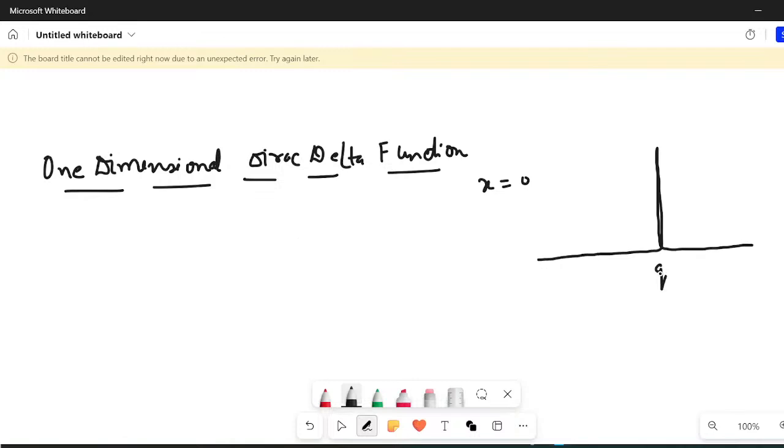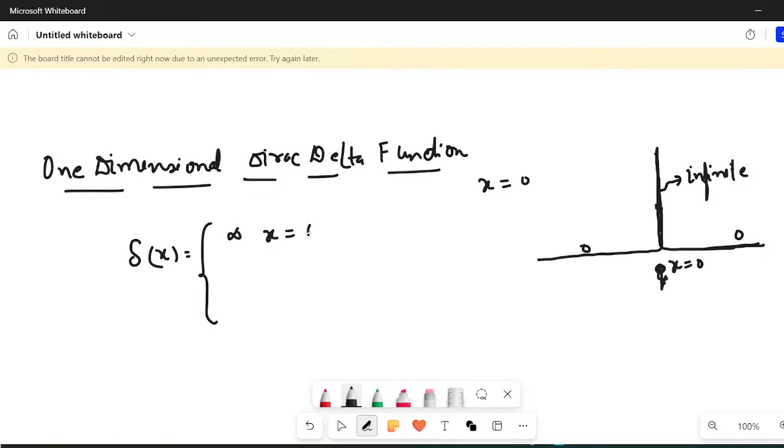If my point charge is placed here, the entire volume charge contribution is going to come from this particular point only. Let's say this is the origin, and this contribution is infinitely large. This is infinite, and this is 0. So this is how you define your one-dimensional Dirac Delta function. The Dirac Delta function delta of x is equal to infinity if x equals 0, and it is equal to 0 if x is not equal to 0.